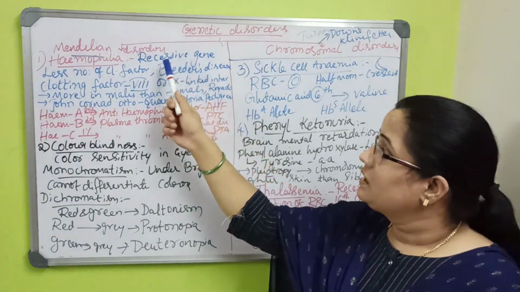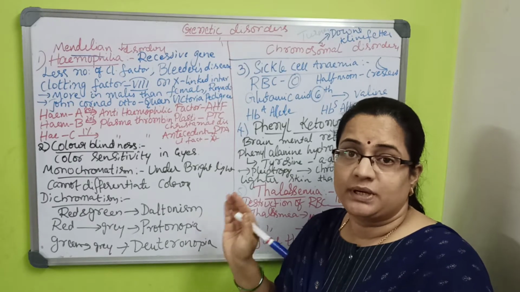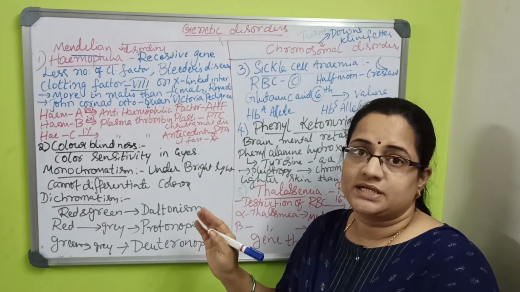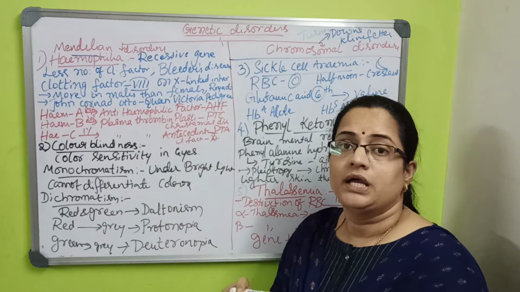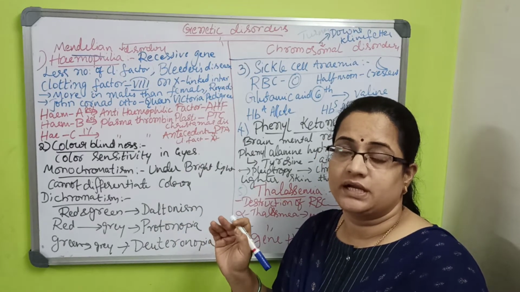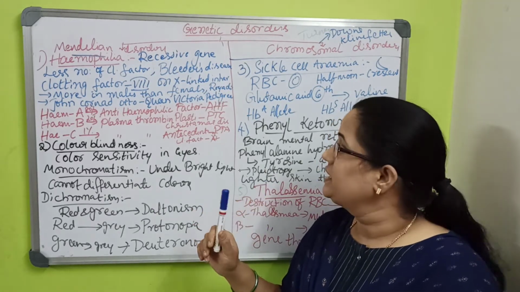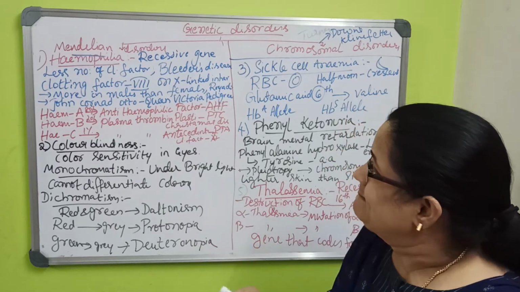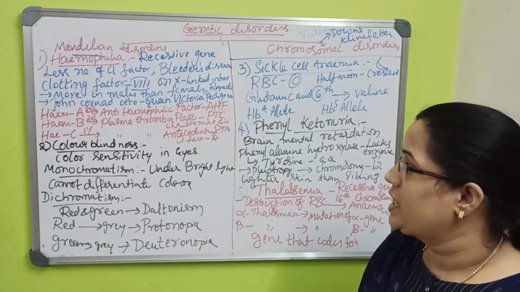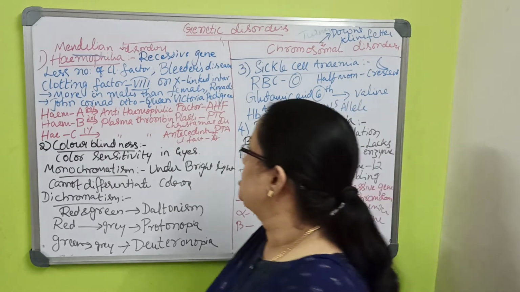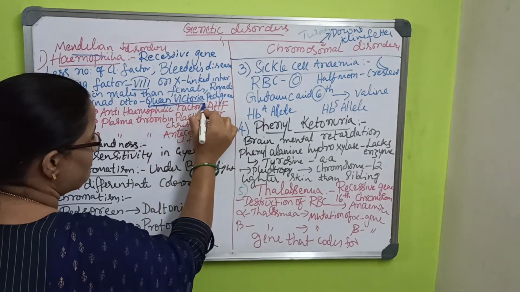In Mendelian disorders, a recessive gene present on a particular chromosome is responsible for causing the disease. In that, hemophilia, the name itself relates to blood. This was first discovered in the Queen Victoria pedigree, the family tree.